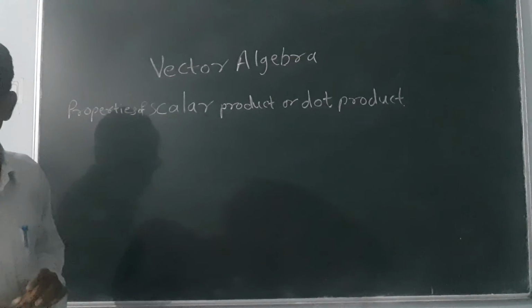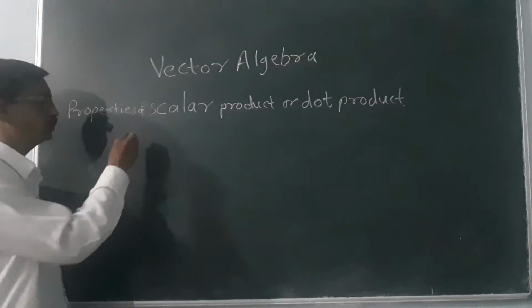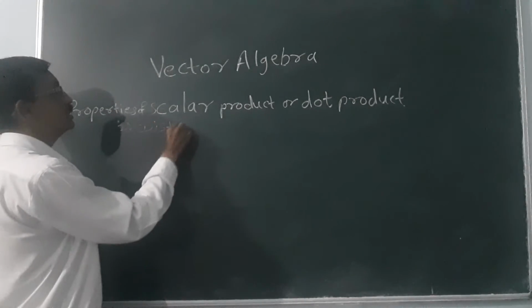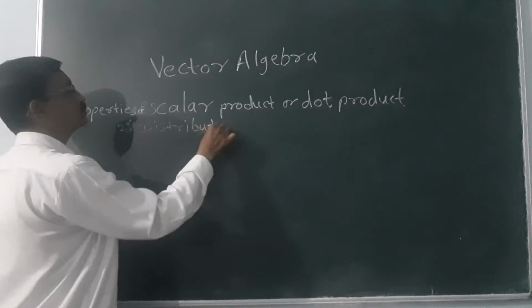Then we will see the second property, that is called the distributive property.